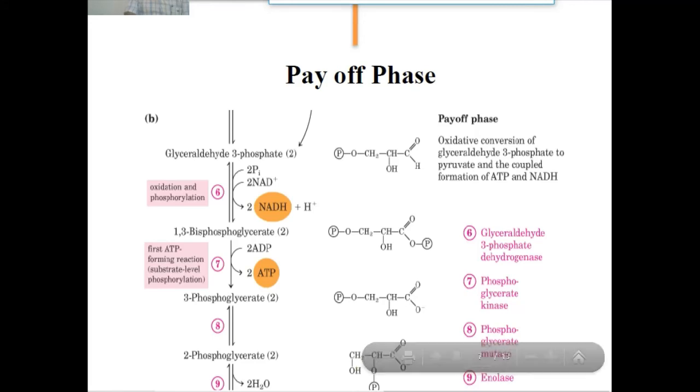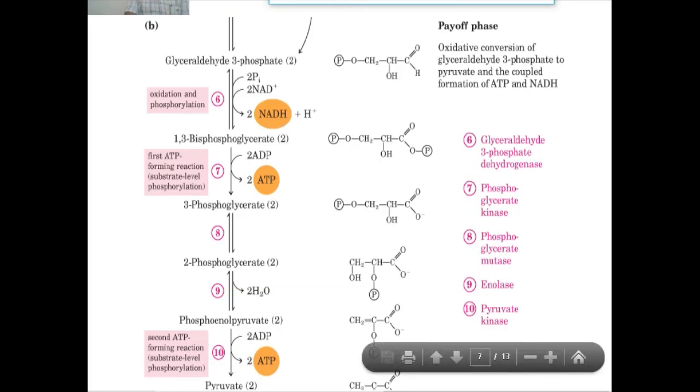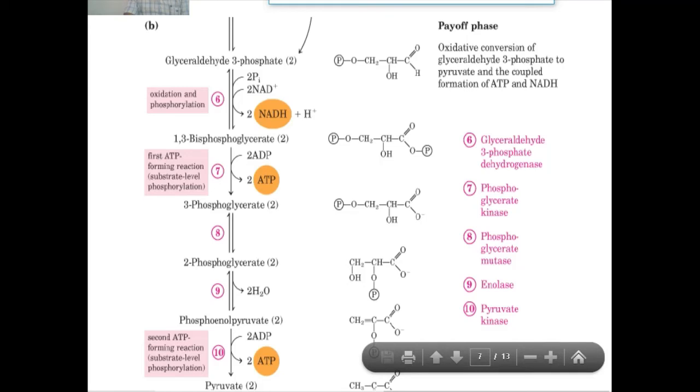From the 5th reaction, there are 2 molecules each of glyceraldehyde 3-phosphate, 1,3-bisphosphoglycerate, 3-phosphoglycerate, and 2-phosphoglycerate. In the 8th reaction, the phosphoglycerate mutase enzyme catalyzes this reaction and produces 2-phosphoglycerate, and the 9th reaction is dehydration, and the enzyme here is enolase.